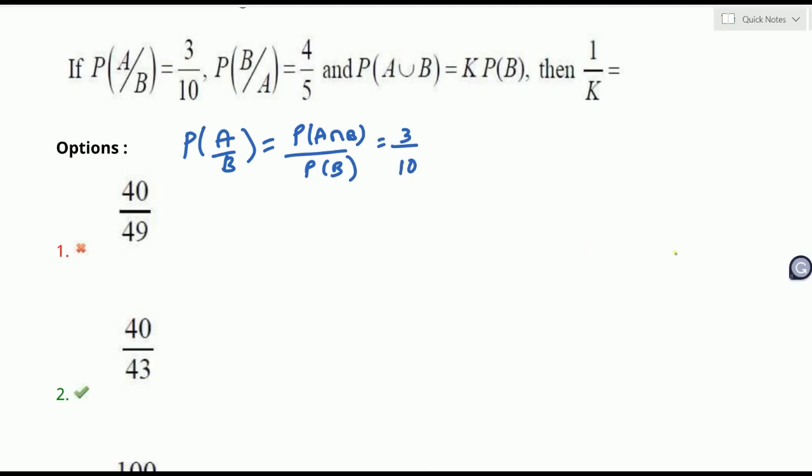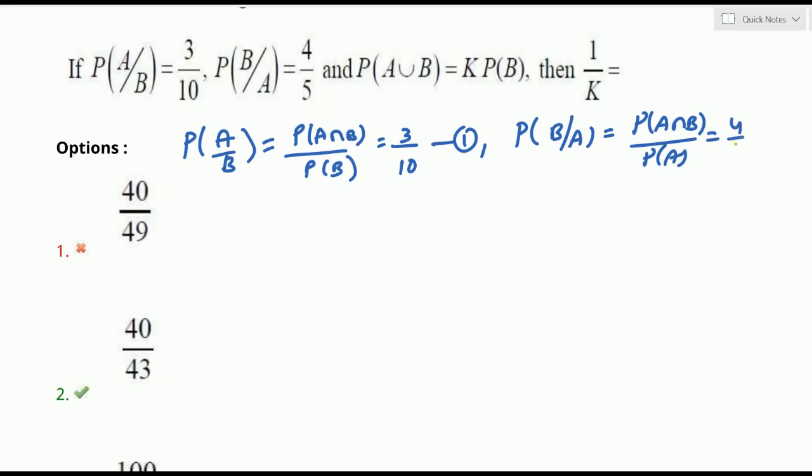3 by 10, as equation 1 I am taking. Then P of B by A. P of B by A we can write as P of A intersection B by P of A. This is given as 4 by 5, as equation 2 we can take. And P of A and B is K P of B.